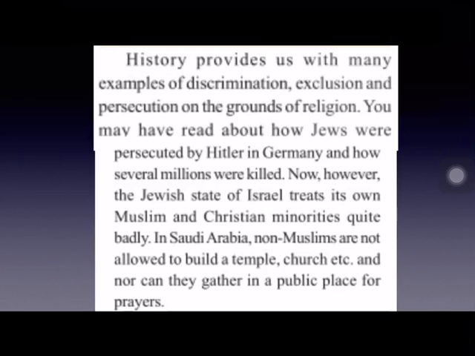In history, we have many examples of discrimination on the basis of race, caste, religion, examples of exclusion and persecution of people on the basis of religion. All these examples are there in our past history. For example, millions of Jews were persecuted in Germany by Hitler. When Hitler was the ruler in Germany, he persecuted millions of Jews for no reason. Several millions of Jews were killed in Germany by Hitler.